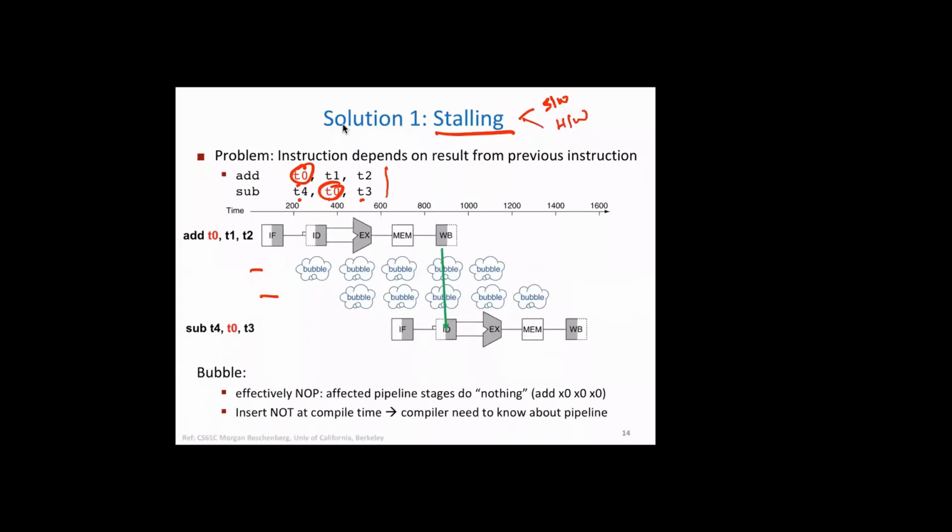Bubbles means they do nothing. So effectively, it's like running an instruction like add x0, x0, x0. Now we give this kind of delay, or basically for two cycles, run either this kind of instruction or do nothing. Then after two cycles, this instruction starts execution.